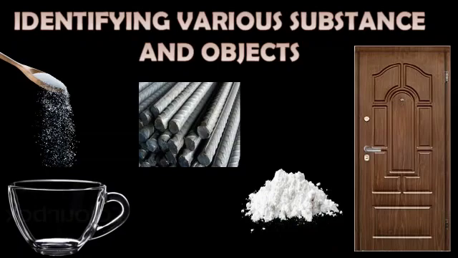Students, how will you identify these white powders? So, to answer these questions, you need to consider their properties. For example, their transparency, hardness, weight, color, whether they are soluble in water or not, etc. So, substances can be identified by studying their properties and they can be put to use according to their properties. So, students, we will study the properties of substances in great detail in the next video. That is the video of part 3.